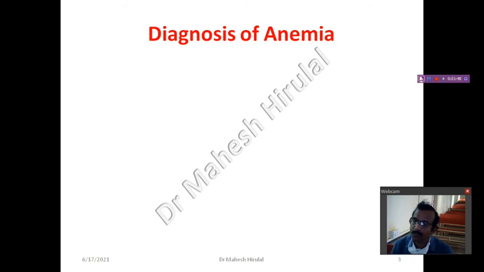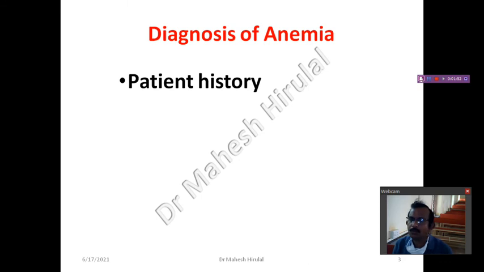So how to make the diagnosis of anemia? First important is always the patient's history. See for clinical presentation; most of the anemia cases will be diagnosed in the clinical setup, and only then the laboratory investigation. So first take the clinical history properly, and look for signs and symptoms of anemia.